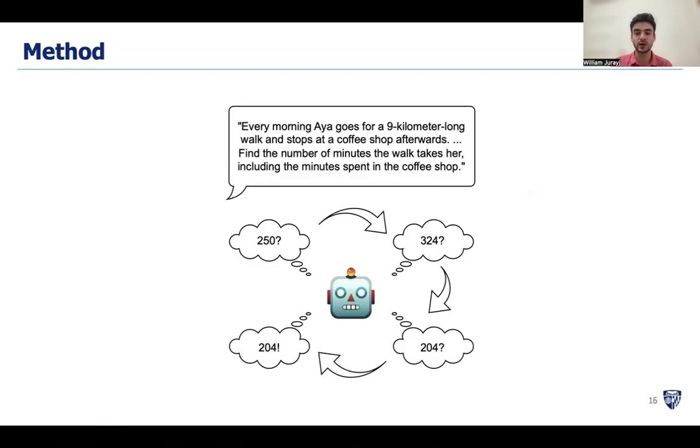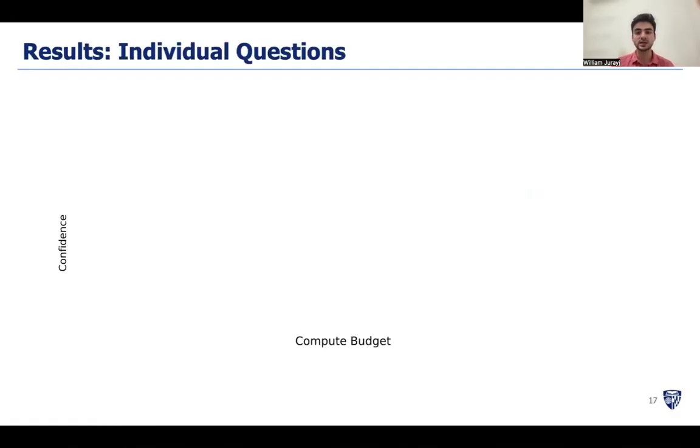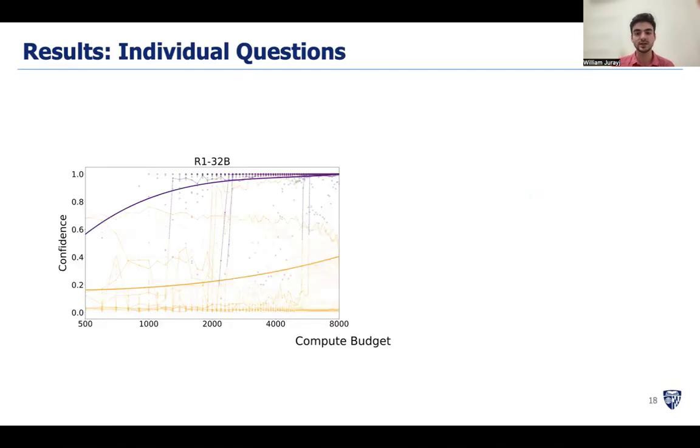What we're interested in is whether, once it's landed on a correct answer, it can use additional inference time compute to increase its confidence in this answer and distinguish it from its previous incorrect answers. We test this by plotting the confidence that these models have in individual answers to AIME problems as they invest increasing amounts of test time compute in solving each problem. Here, correct answers are indigo and incorrect answers are orange.